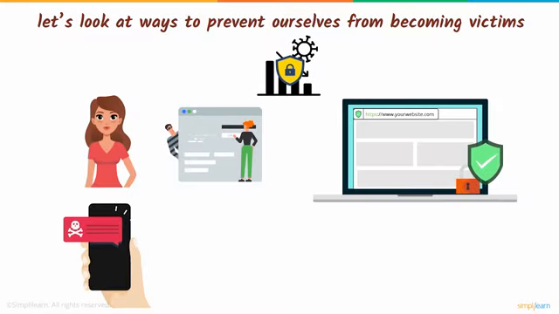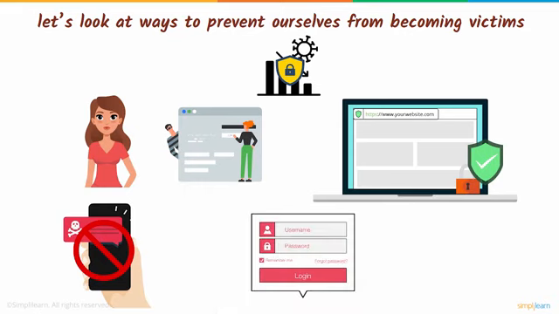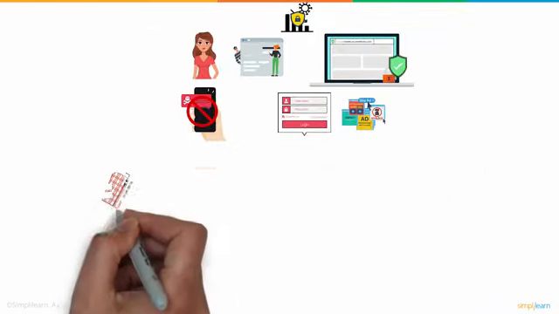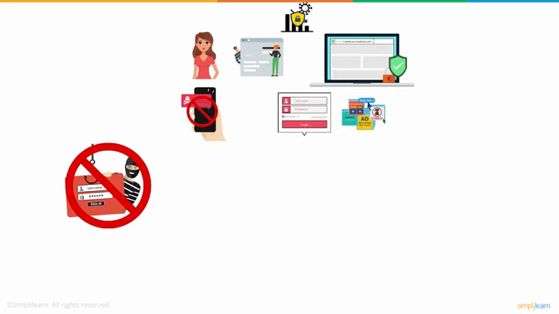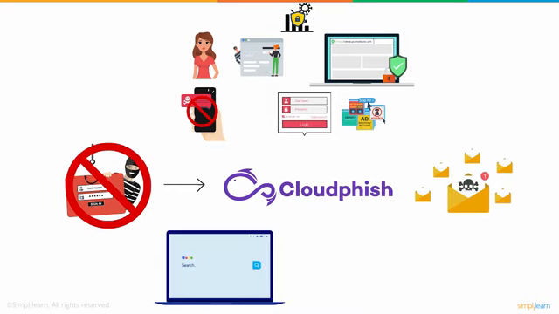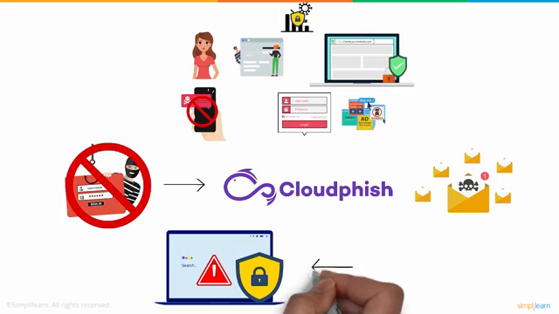Even suspicious messages shouldn't be entertained. One must also refrain from entering private information on random websites or pop-up windows, irrespective of how legitimate they seem. It is also recommended to use secure anti-phishing browser extensions like Cloudfish to sniff out malicious emails from legitimate ones.